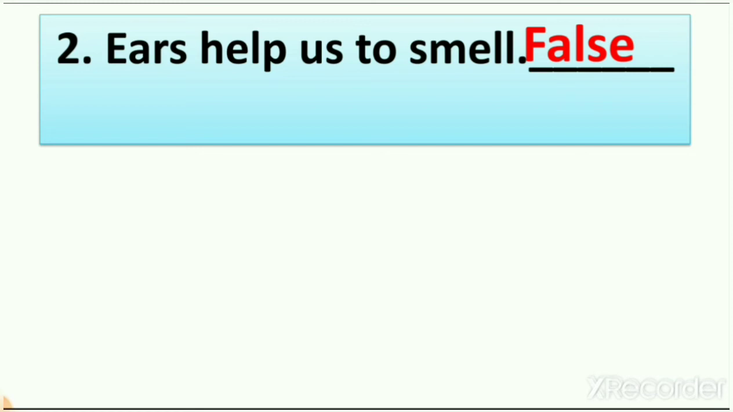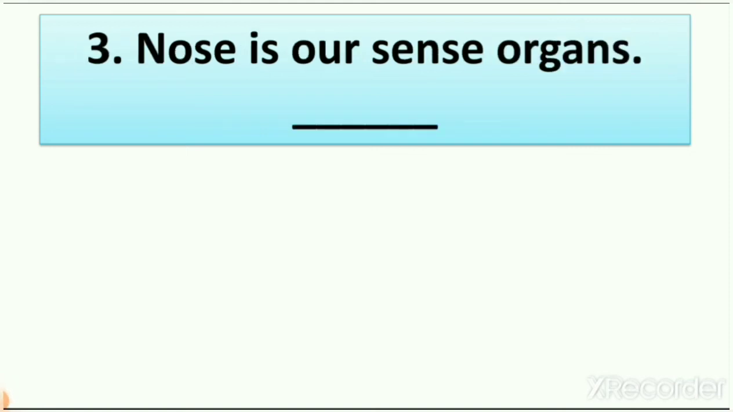So when you want to smell anything, you use your nose. And what do we use to hear things? We use our ears, right? So what is the answer? False. Ears help us to smell is false. We use our nose to smell things and we use our ears to hear things. So let's see our third true and false. Number 3, nose is our sense organ.